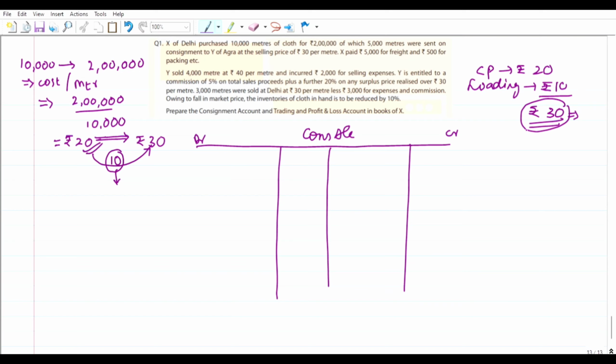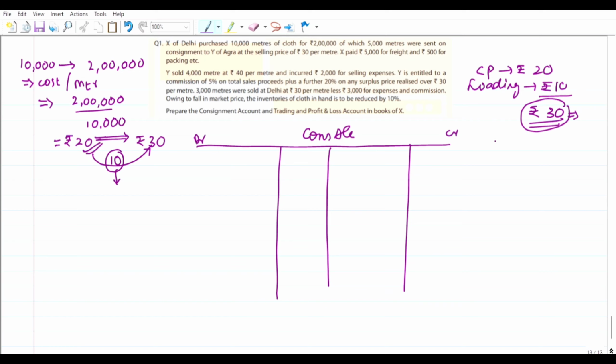But if you have the knowledge about the cost price, then you can calculate it with cost price, and there is no need of deducting the loading part.